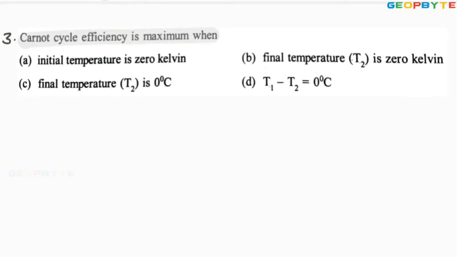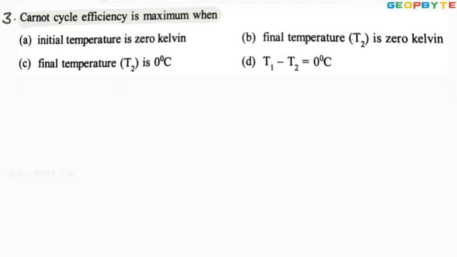Carnot cycle efficiency is maximum. Look at the options. Initial temperature is 0 Kelvin. Final temperature T2 is 0 Kelvin. Final temperature is 0 degree centigrade. Here the final temperature may mean sink temperature, because the Carnot cycle efficiency equals 1 minus T2 by T1.